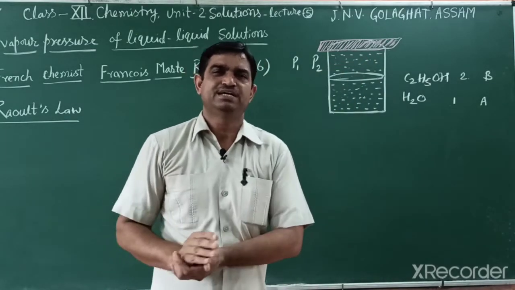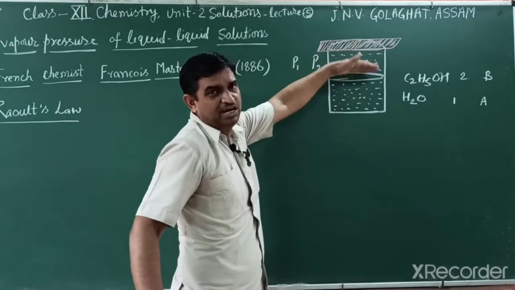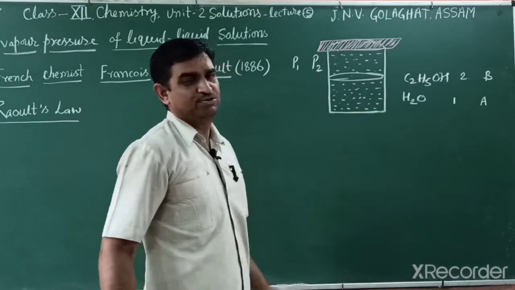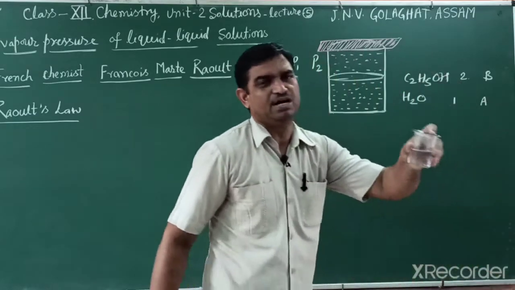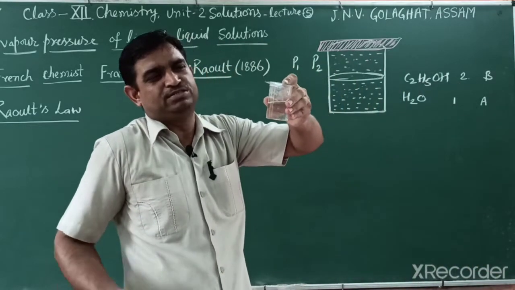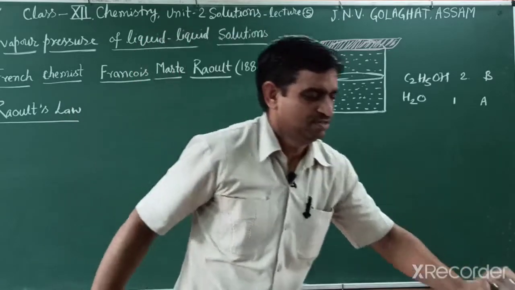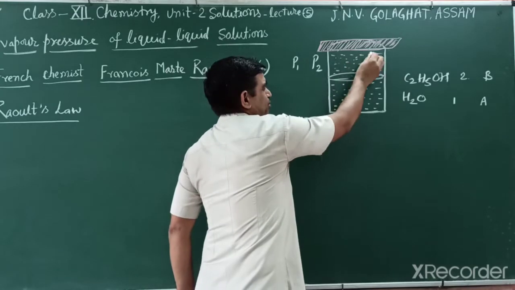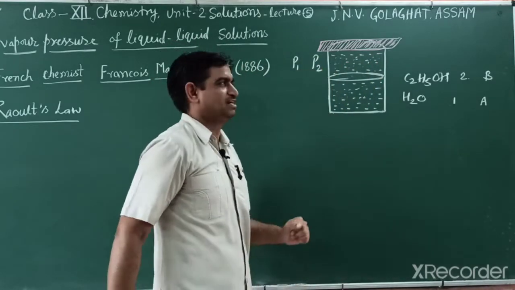According to Henry's law, the partial pressure over the solution is directly proportional to the mole fraction of a gas. But in Raoult's law, what happens? Because both liquids are volatile, meaning they are vaporized, the particles are released, and the molecules remaining in this area create a partial pressure.